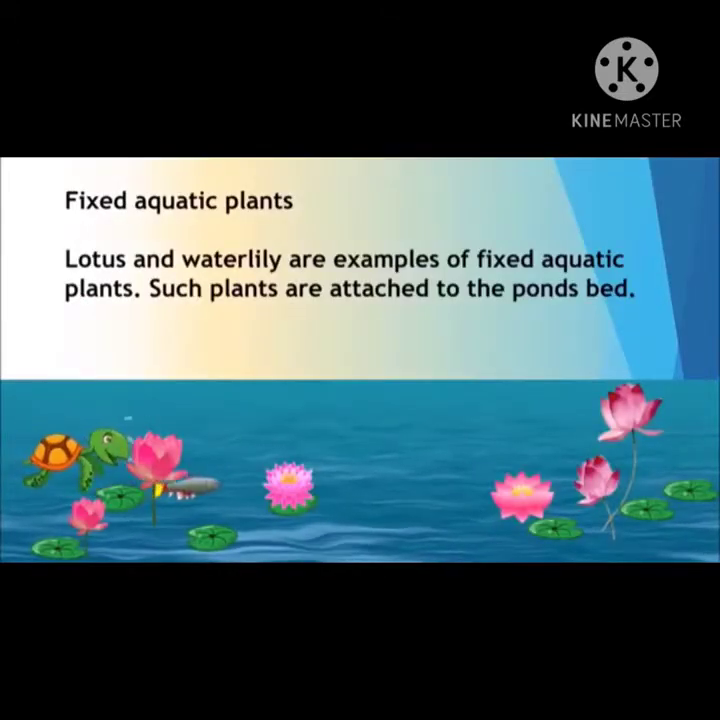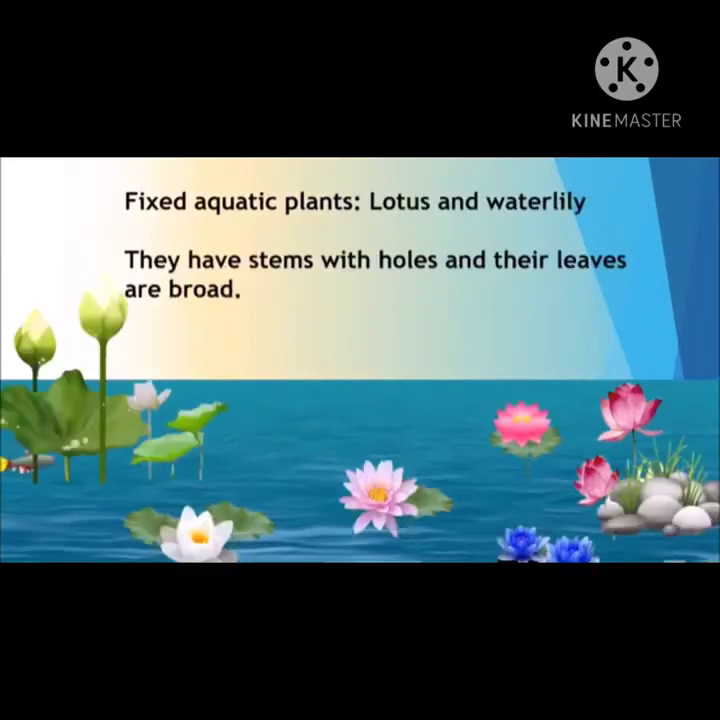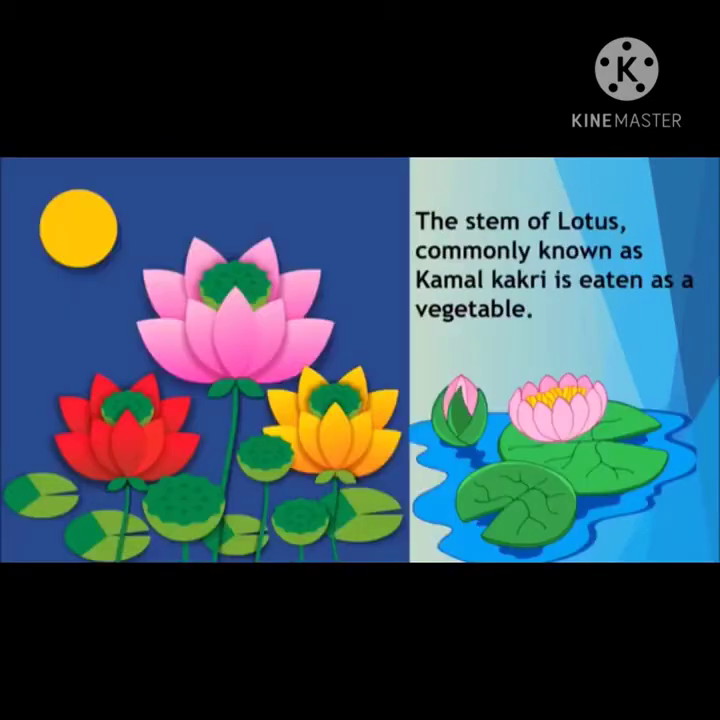Fixed aquatic plants. Lotus and water lily are examples of fixed aquatic plants. Such plants are attached to the pond's bed. They have stems with holes and their leaves are broad. The stem of lotus, commonly known as kamal kakri, is eaten as a vegetable.